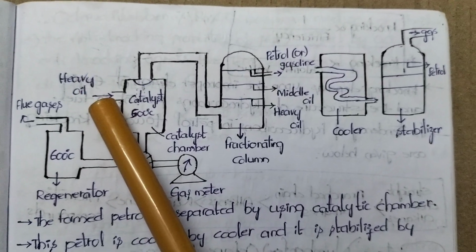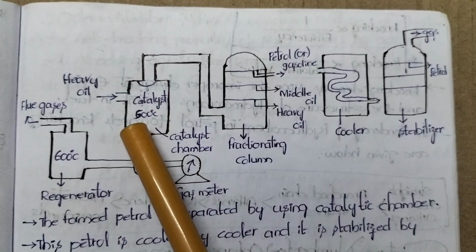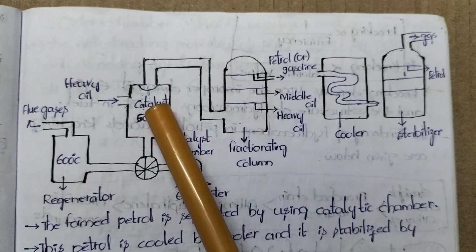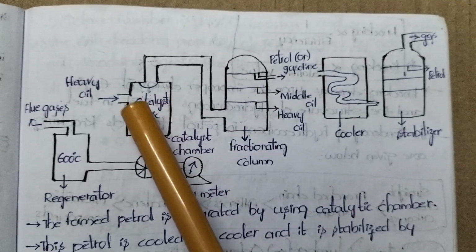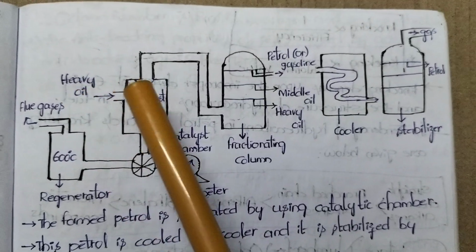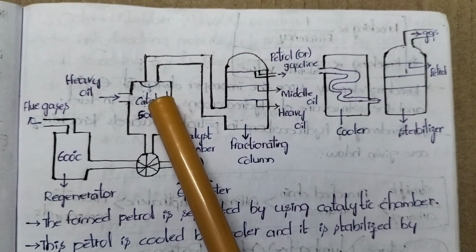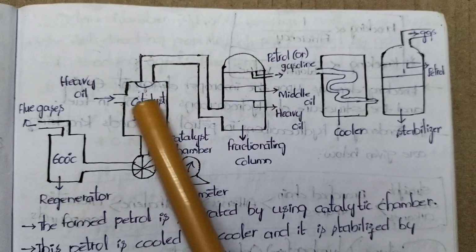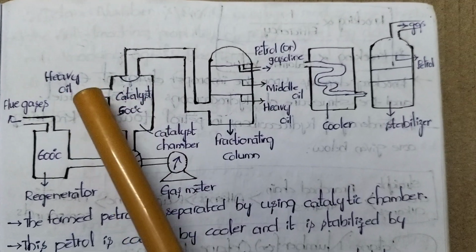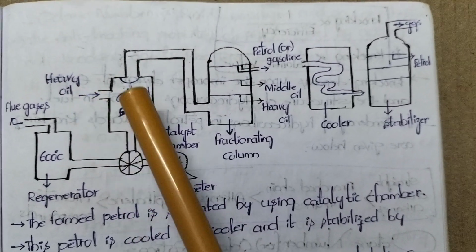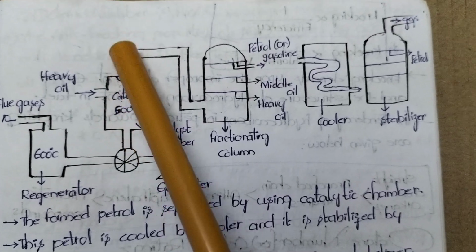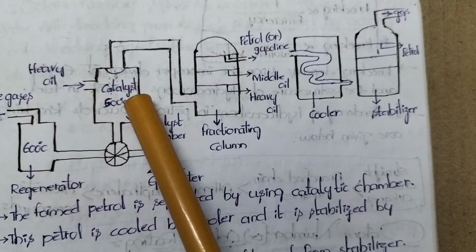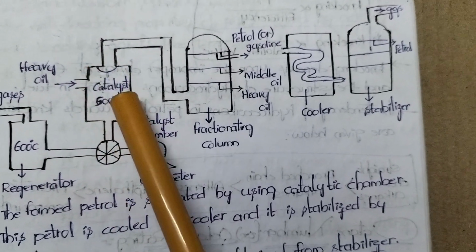So here we are taking heavy oil and we are taking catalyst at 500 degrees C. One point you should remember: we are using solid powdered catalyst. Whenever this solid powdered catalyst combines with heavy oil, it is converted into a semi-solid form, which we call fluid. The whole process of decomposition of heavy oil into petrol is actually done in this first chamber only.